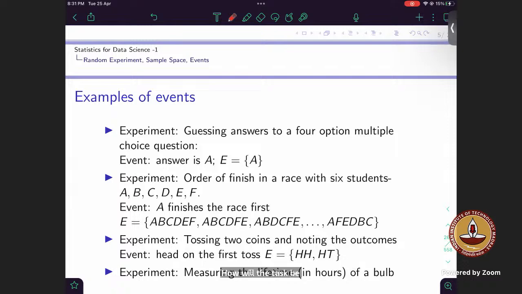Either Riddhi completes it and Shivansh and Pratik don't, or the second person completes it and the first and the last don't, or Pratik completes it and Riddhi and Shivansh don't. Or Riddhi and Shivansh complete it and Pratik doesn't, or Riddhi and Pratik complete it and Shivansh doesn't, or Shivansh and Pratik complete it and Riddhi doesn't.